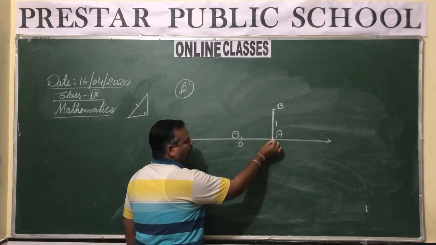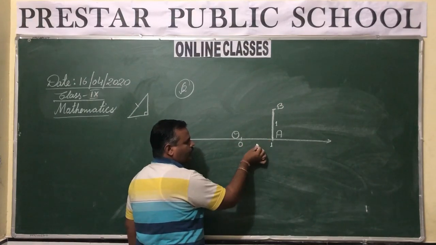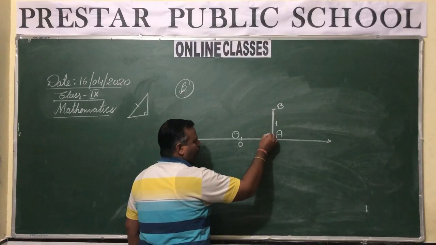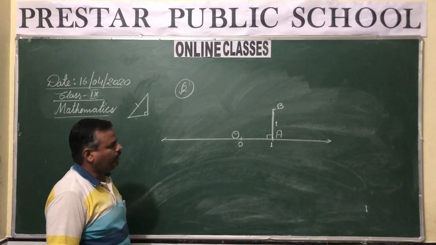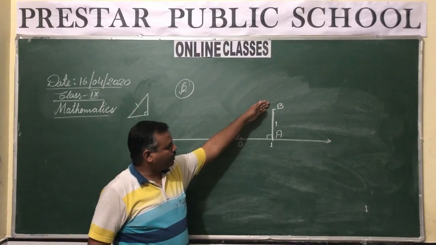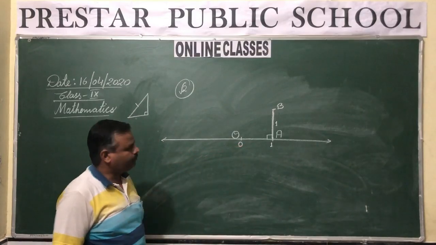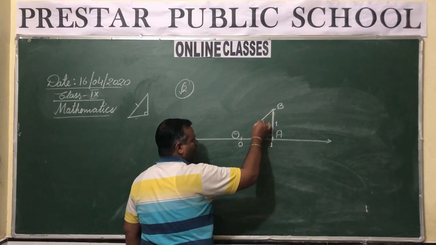Here OA is a unit length, and the same length will be for AB. We draw a perpendicular on the line at point A, that is BA, of unit length. Now join OB.